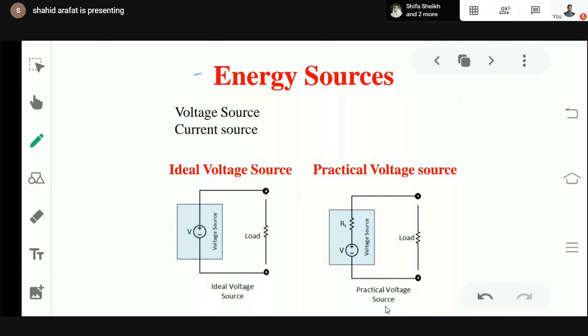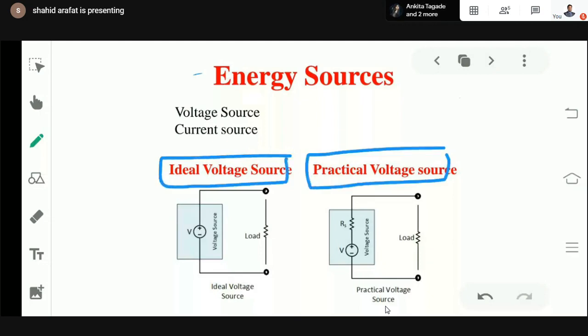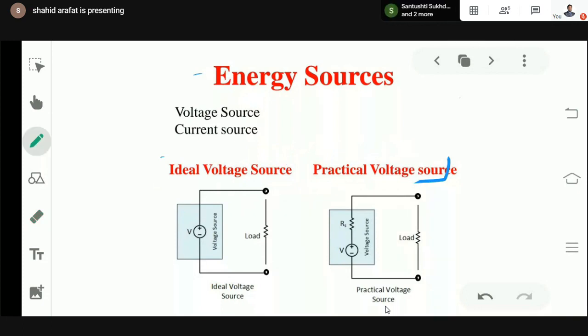So similarly, in ideal and practical, as we are talking about a voltage source, if it is ideal, it means output will be equal to input. So simple. If we have a 10-volt source, when I connect a load at this side, at the load terminal, the same 10 volts will appear at the load side. This simply shows the characteristic of an ideal source. So this can be considered an ideal voltage source. But in the practical case, this 10 volts will not appear at the load side. Definitely there will be some drop, some reduction, and output will always be less than input.